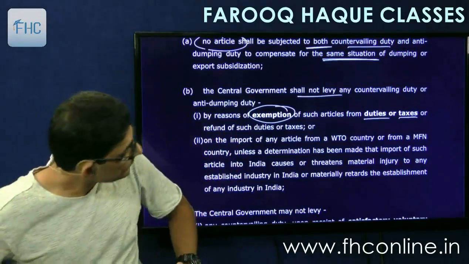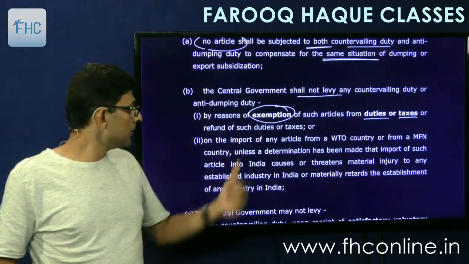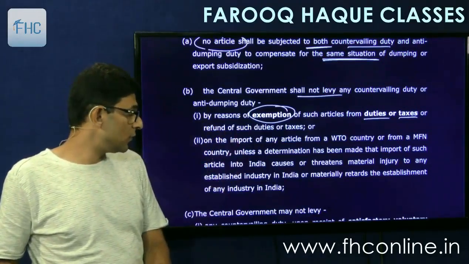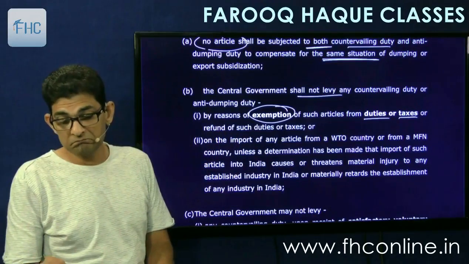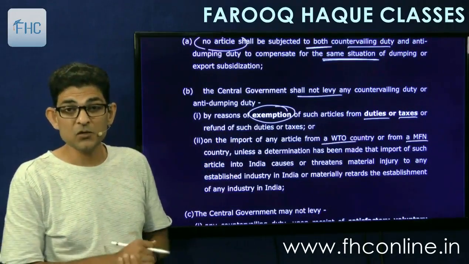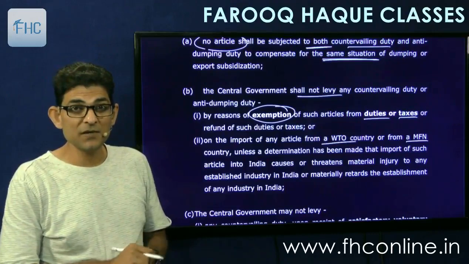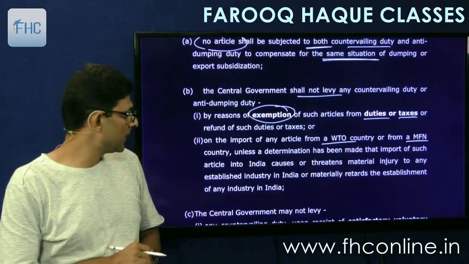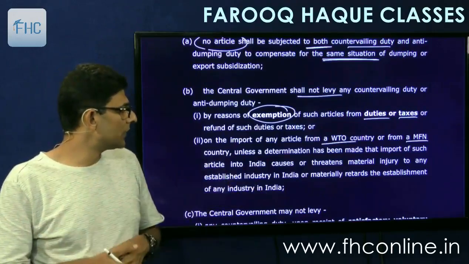Secondly, on the import of any article from a WTO country or from an MFN country, WTO or MFN, most favored nation. MFN is a status we give to various countries. Or WTO, everyone knows, World Trade Organization.